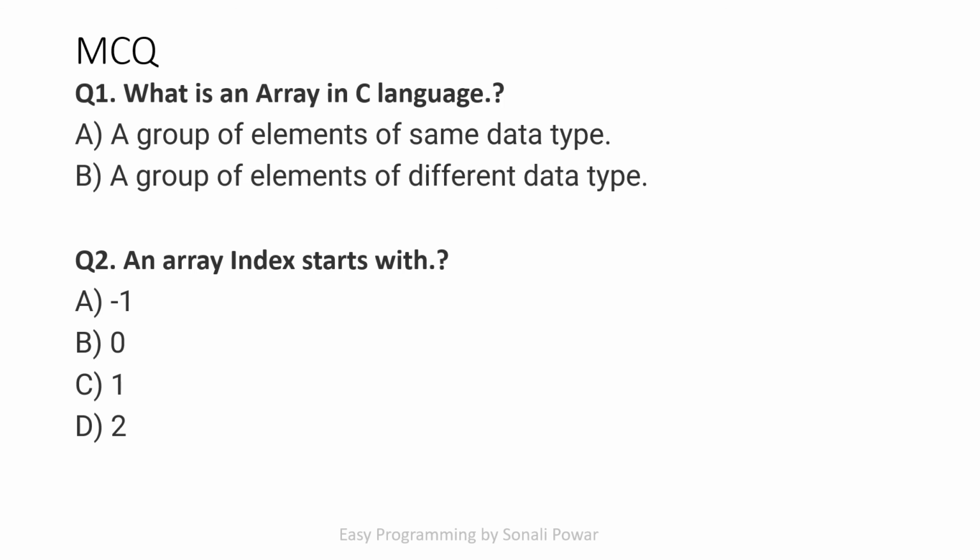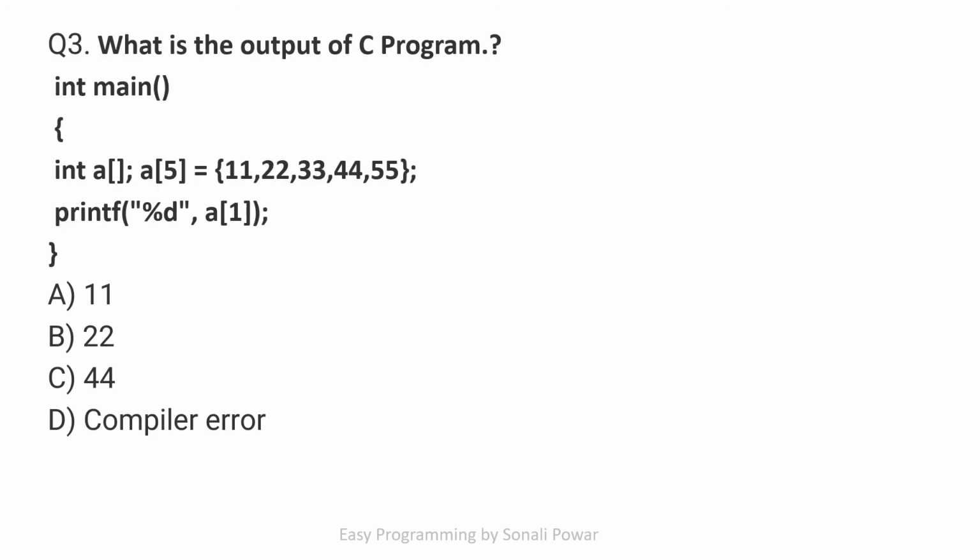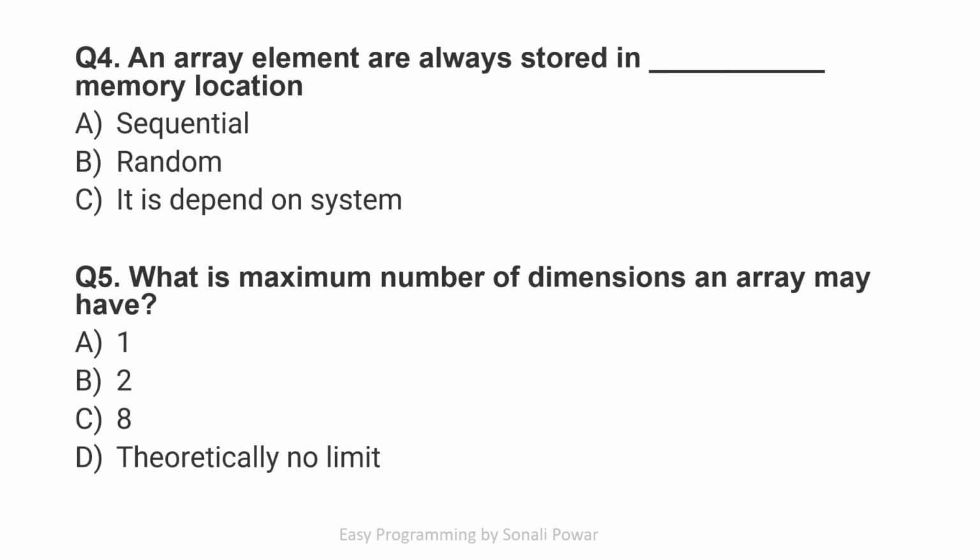These are some multiple choice questions on the topic array. Write down your answers in the comment section. First question: what is an array in C language? Second question: an array index starts with. Third question: what is the output of this program? Fourth question: array elements are always stored in dash dash memory location. Fifth: what is the maximum number of dimensions an array may have?